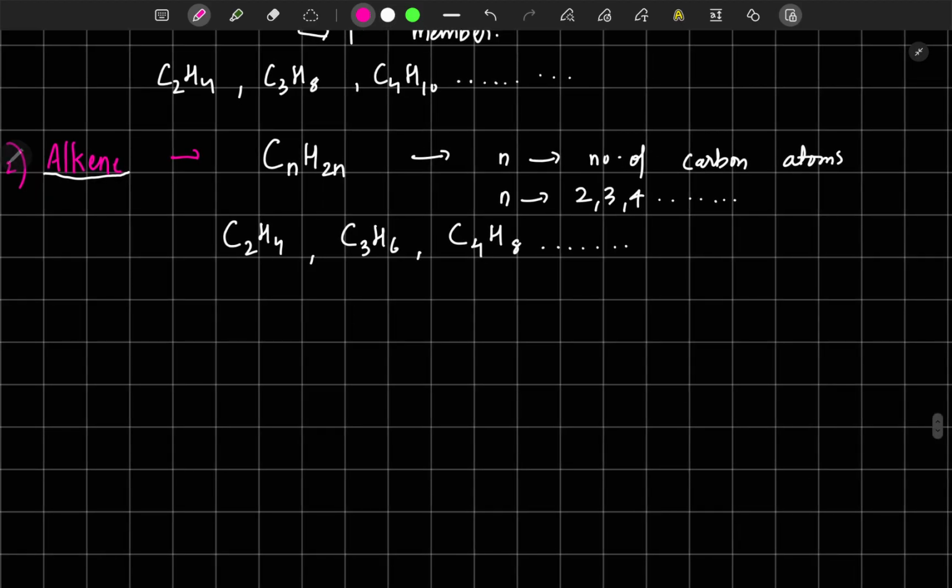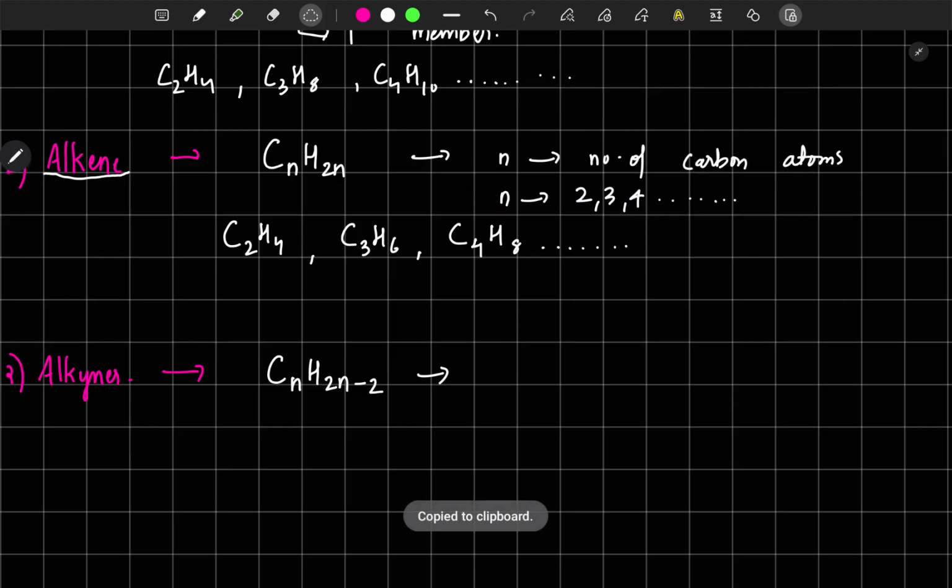Next, the last one is alkynes. The general formula of alkynes is CnH2n minus 2. Don't forget.